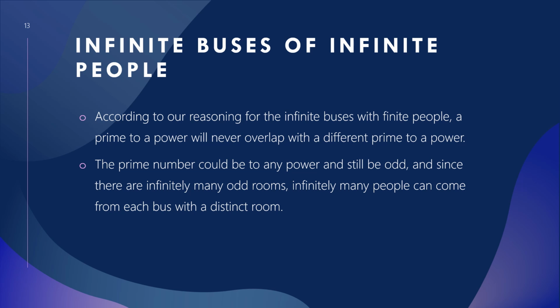There are infinite people, which means there will be infinite amounts of natural numbers for the people to take, but we know that any prime number to a power is its own distinct number compared to any other prime number to a power. So you can infinitely go from that 3 to whatever number and it will never match up with any other prime to a power, even if it's the same exact power that it's up to.